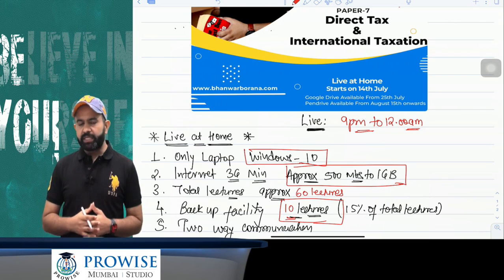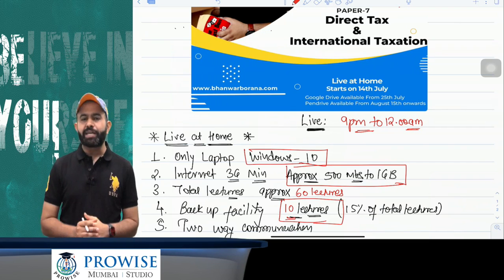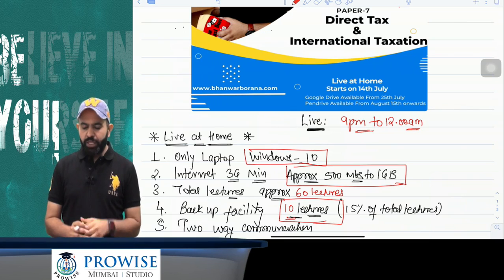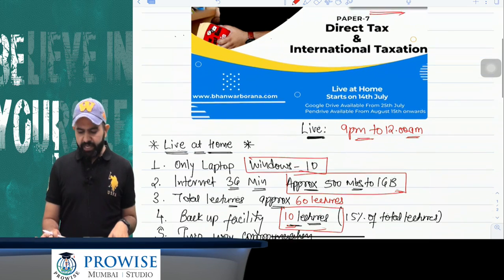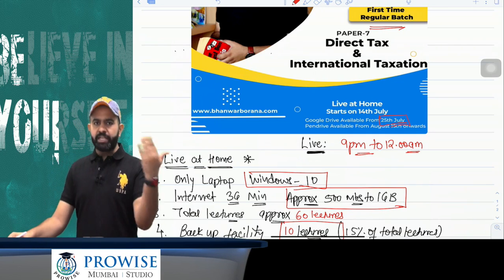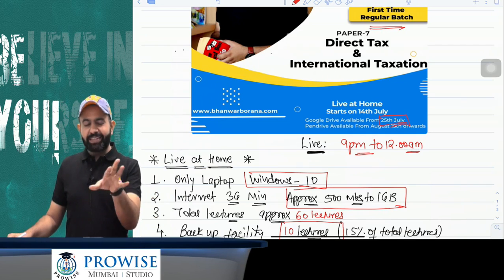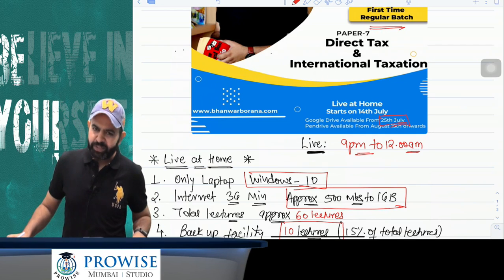Suppose it is not possible for you to attend this live batch, then you can opt for the Pendrive or Google Drive. The recording, Pendrive and Google Drive of this batch will be available from the 25th July. So if there is a net issue and you don't want to attend live from 9 p.m. to 12 a.m., then you can go for the Google Drive or Pendrive.